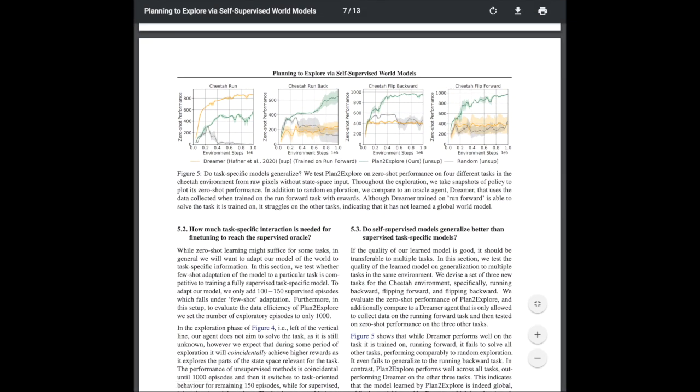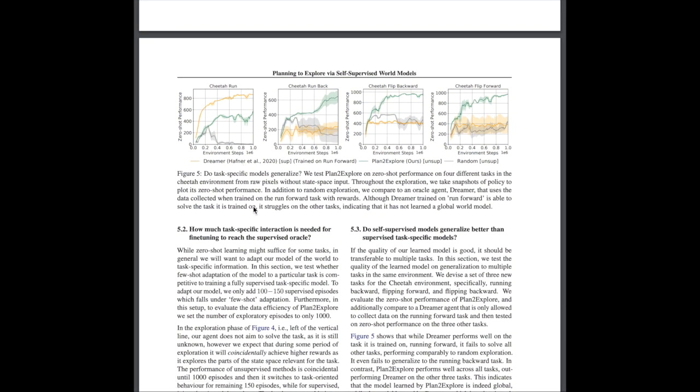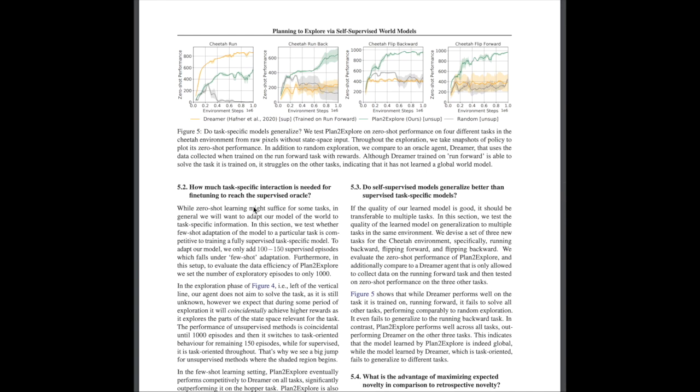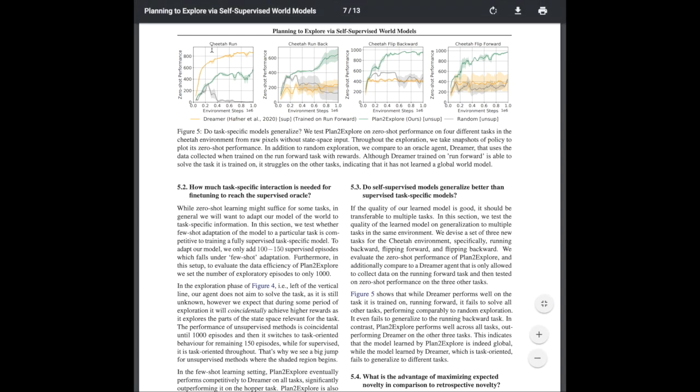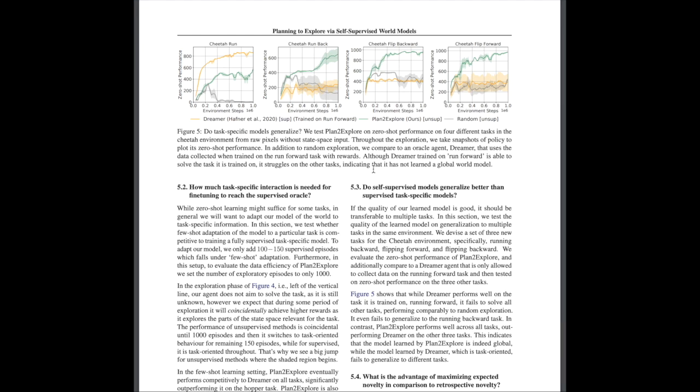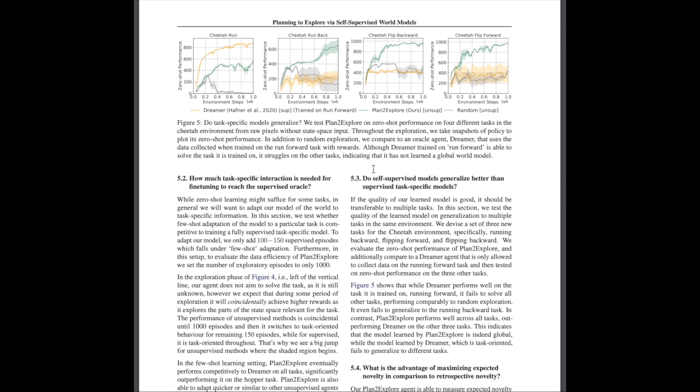Model-based reinforcement learning is very exciting due to its sample efficiency capability. The Cheetah Run environment in DeepMind Control Suite illustrates this well. The world model is trained with this Plan to Explore approach, and then it can be fine-tuned quickly to rewards and tasks like running forwards, backwards, or doing flips forwards or backwards. This plot shows how much better this approach is to training with Dreamer directly with these rewards compared to the quick adaptation enabled with Plan to Explore. This quick adaptation to a new reward is very exciting for robotic control and other reinforcement learning problems.